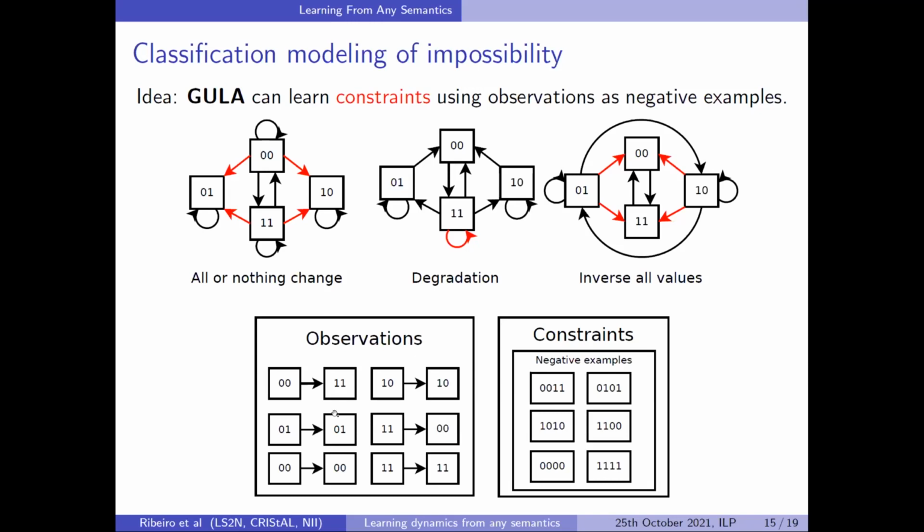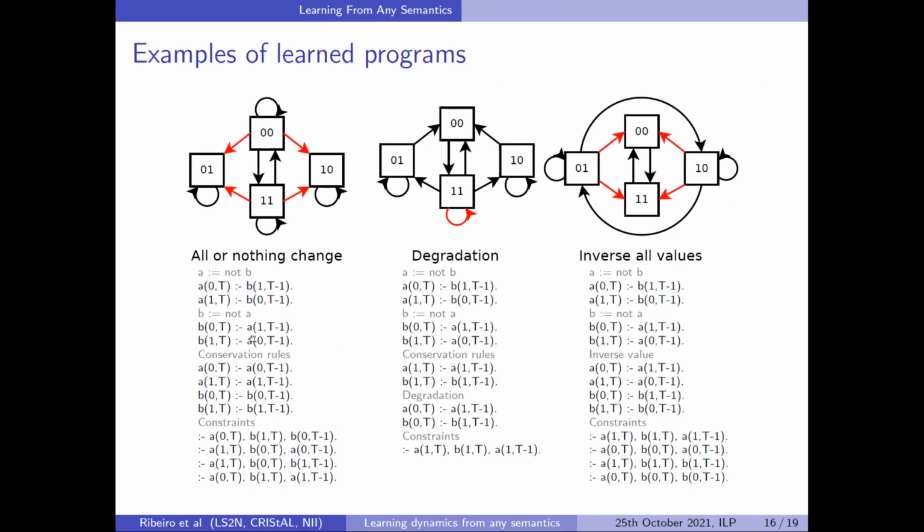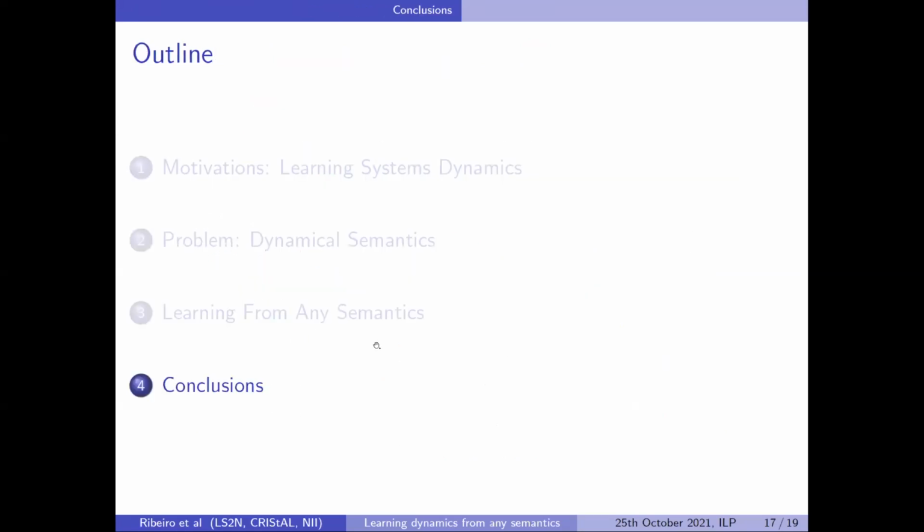So we just take the observation and encode it as a kind of meta state that we consider as our negative example, and we learn rules from this. And the rules we learn are actually constraints. So we will obtain this kind of thing: the rules of the system, some conservation rules, and the constraints that prevent the red ones. So that's the idea.